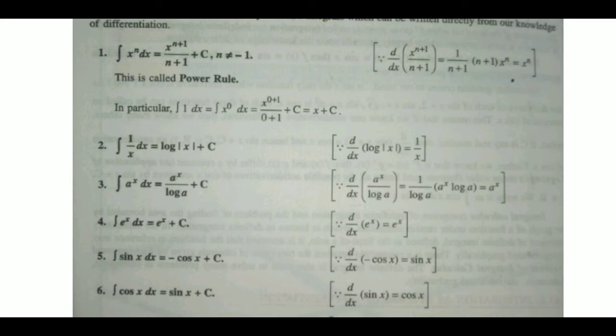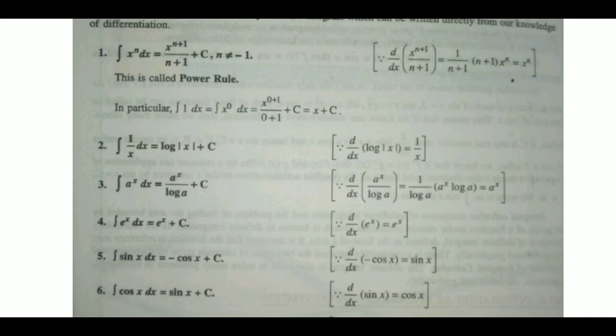We know that in differentiation, d upon dx of a power x upon log a will be equal to 1 upon log a times differentiation of a power x, that is 1 upon log a times a power x log a. Log a cancels out, and you get a power x. It means integration of a power x is equal to a power x upon log a.